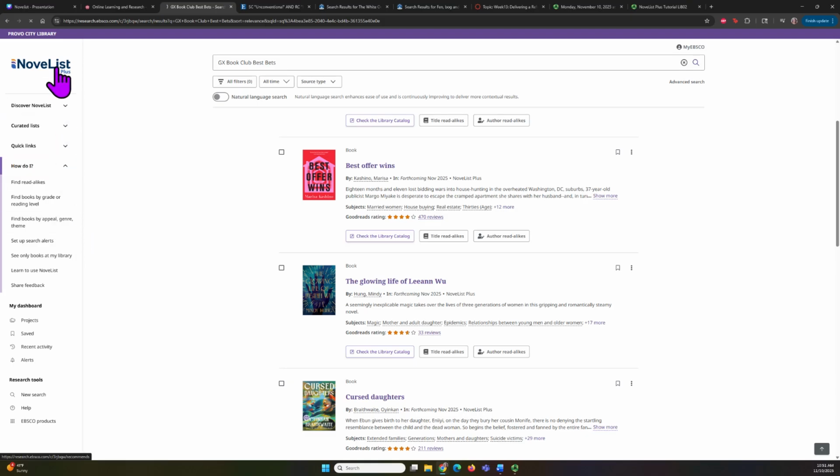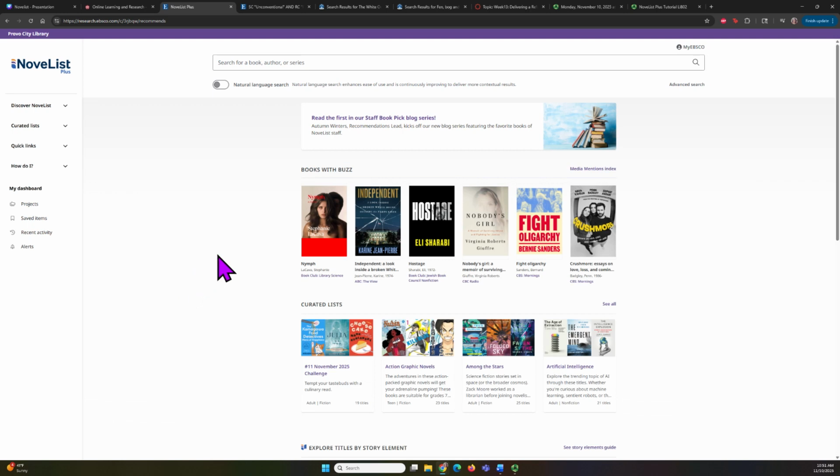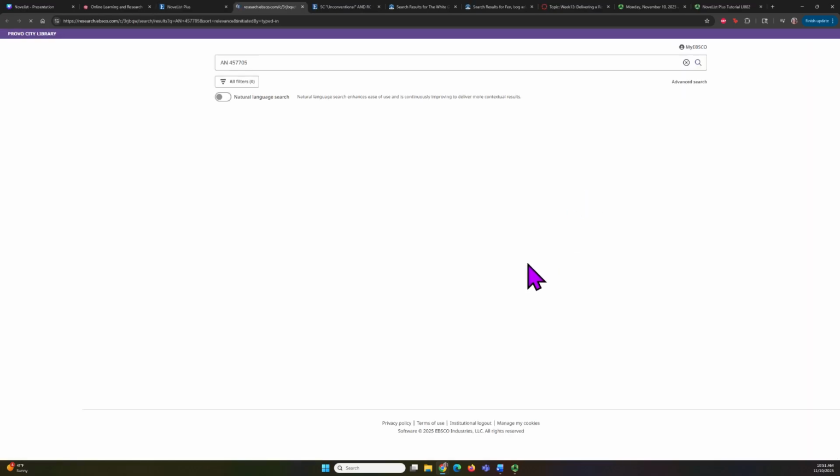So I'm going to go back to the home page and just go quickly through the home page and show you what cool features are here. So this first box here shows you books with buzz. These are books that have been mentioned in a media outlet. I like to use the example of, I heard a book on NPR, but I don't remember what it is called. So you can click here on the Media Mentions Index.